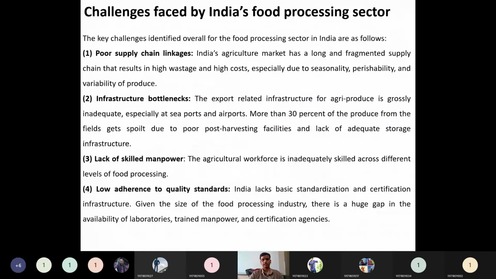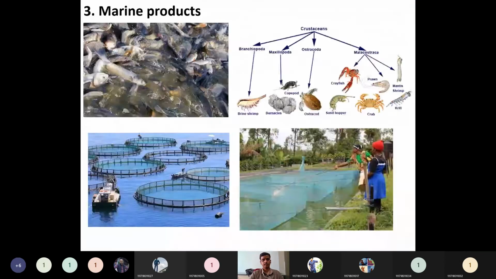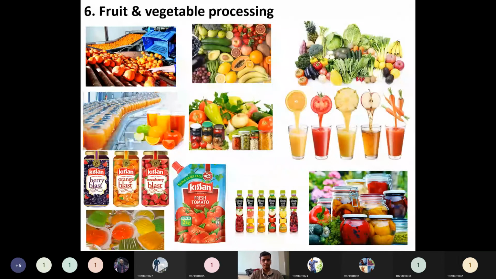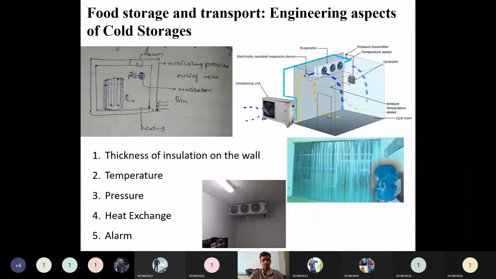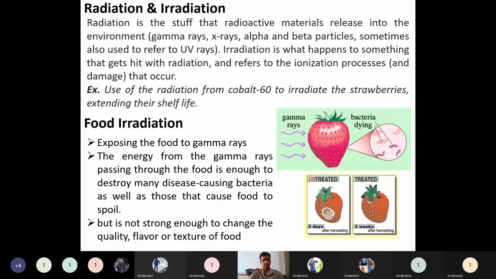Okay, Unit 5, we are seeing this food industry. So far we have completed all this. Transport choice, radiation.